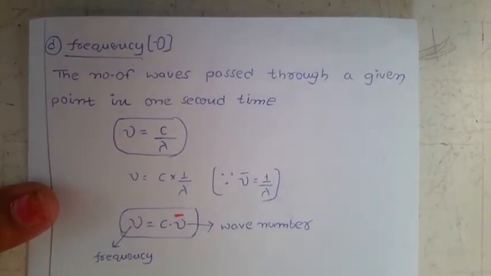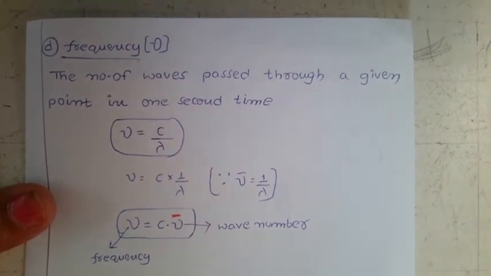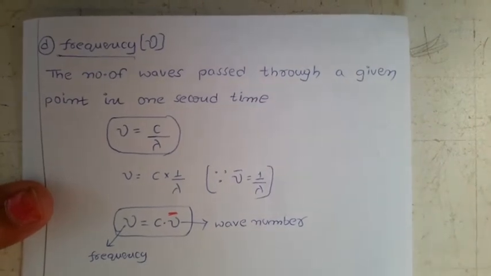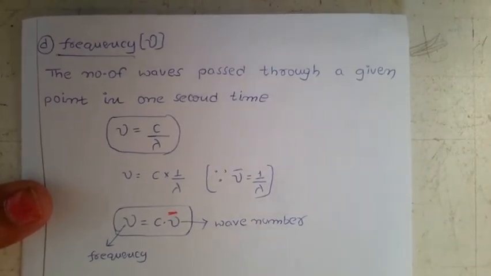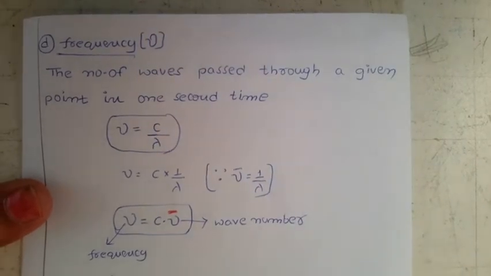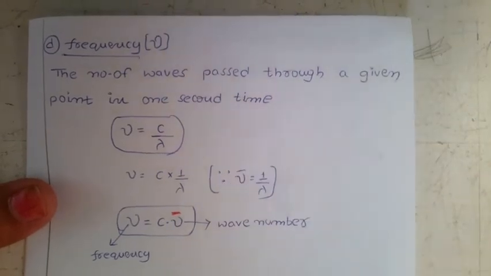So what is the meaning of that? For example, what is the frequency definition? The number of waves passed through a given point in 1 second.